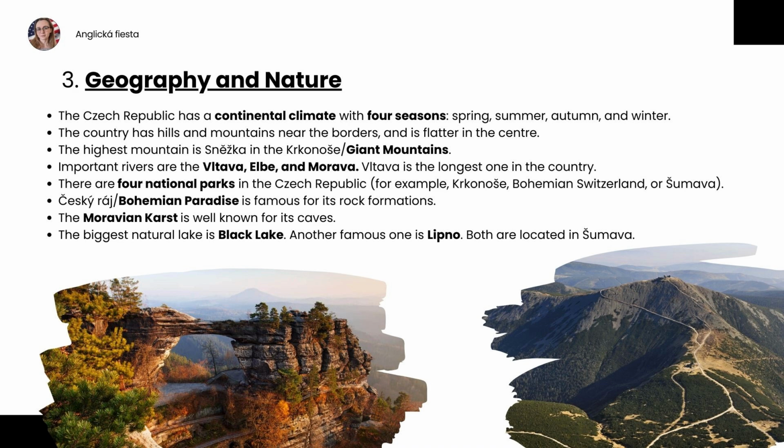There are 4 national parks in the Czech Republic, for example, Krkonoše, Bohemian Switzerland, or Šumava. Bohemian Paradise is famous for its rock formations. The Moravian Karst is well known for its caves. The biggest natural lake is Black Lake. Another famous one is Lipno. Both are located in Šumava.